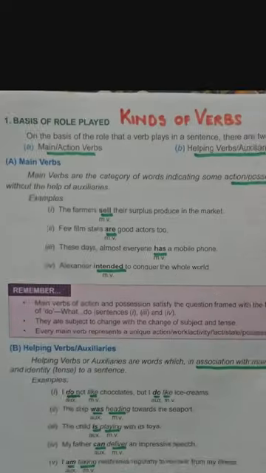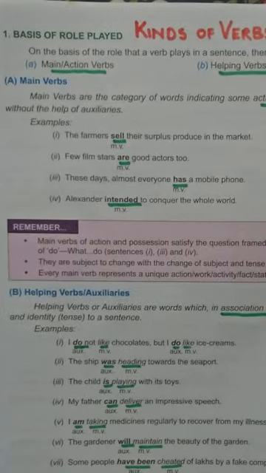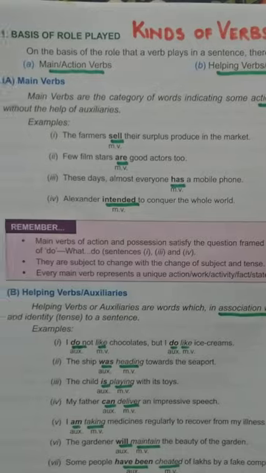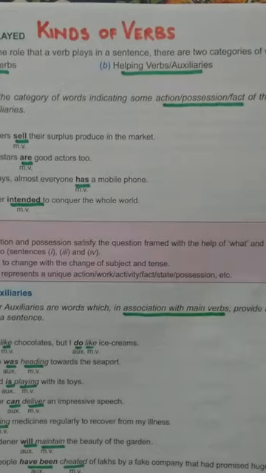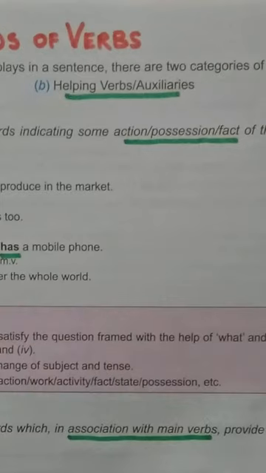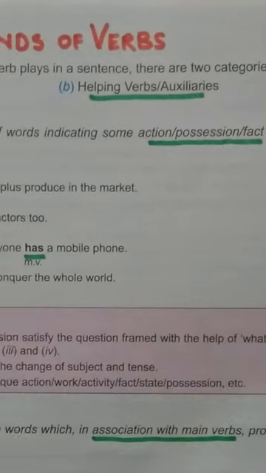So according to that, role played means a verb can play the main role in the sentence or a supporting, helping role. So accordingly we call them main verbs and helping verbs. Helping verbs are also called auxiliaries. When in a sentence the verb plays the main role, it is a main verb, and if it helps the main verb, then it is a helping verb, also called an auxiliary.